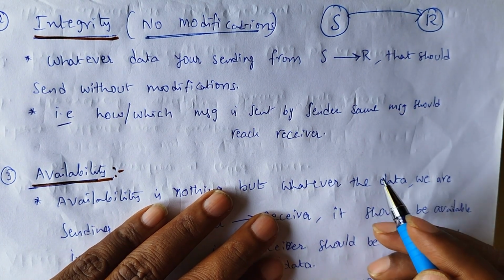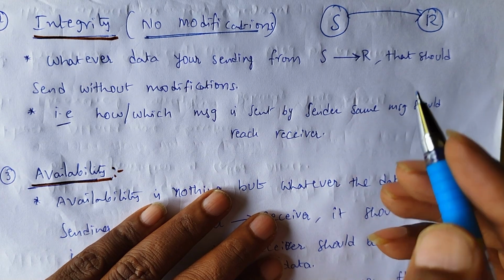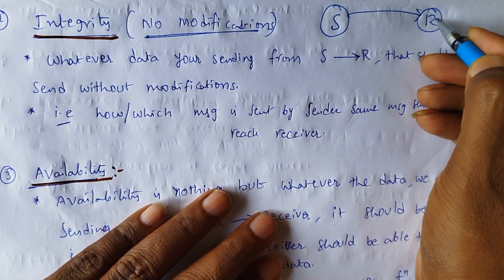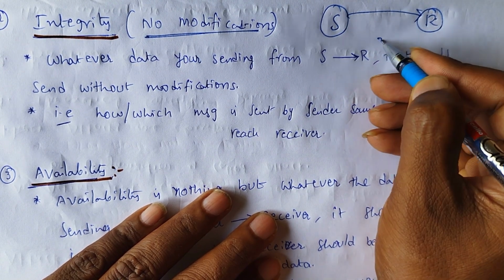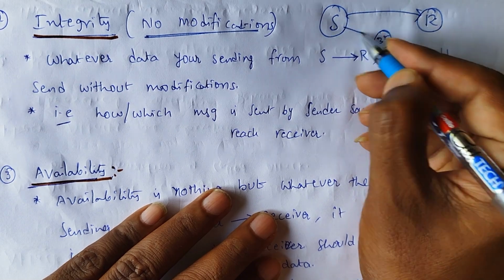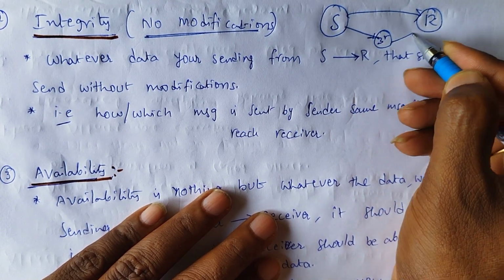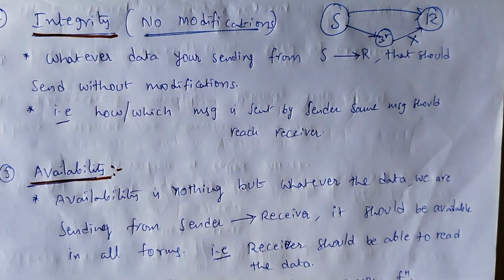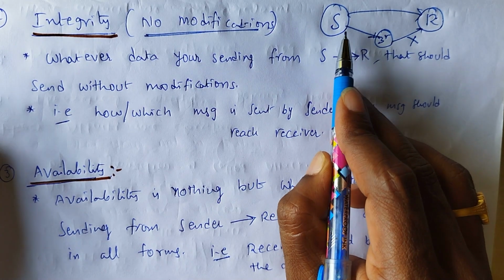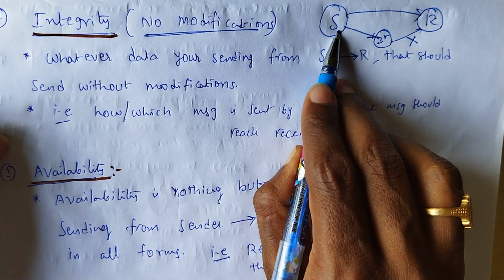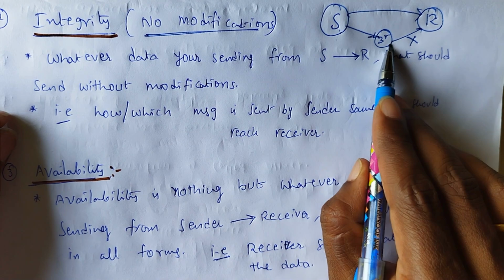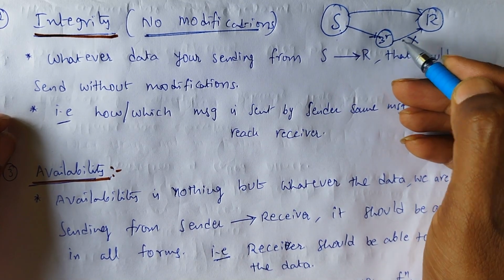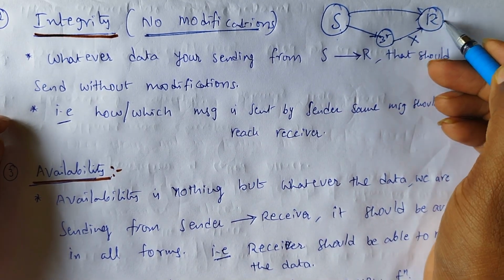The sender is sending the message, and if the message is not delivered to the receiver but to a third party, and then from the third party it is sent to the receiver, then there is no integrity. Why? Because the message sent by the sender is hacked by the third party. He knows what the message is, he modifies it and retransmits it to the receiver.